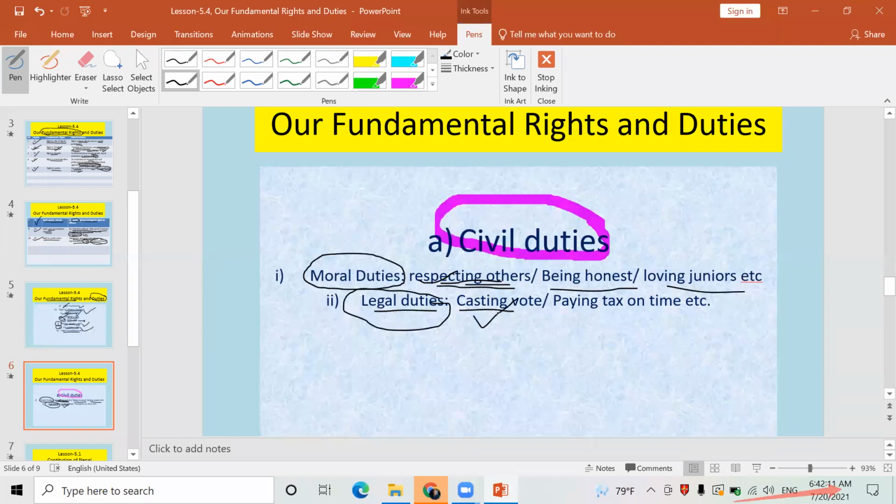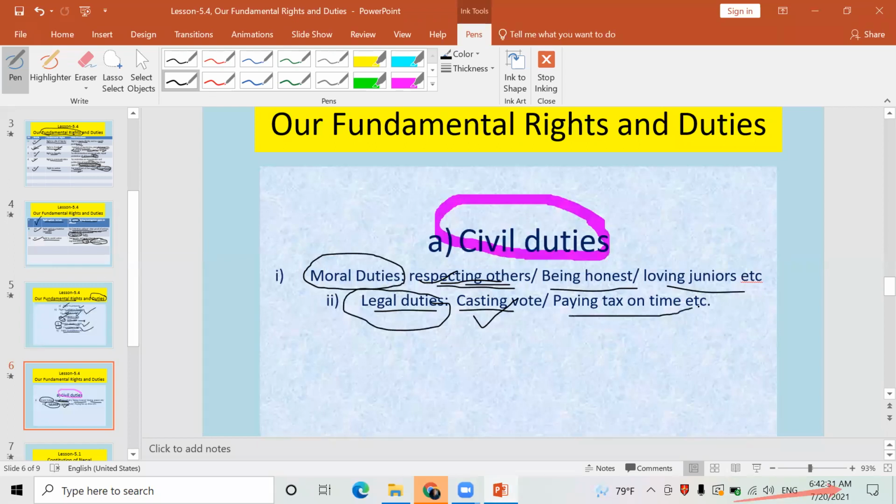It is our duty. We must go and give the vote, because of our one vote, one good leader, one good political party may win the election, make the government and carry out many developmental activities for our welfare.